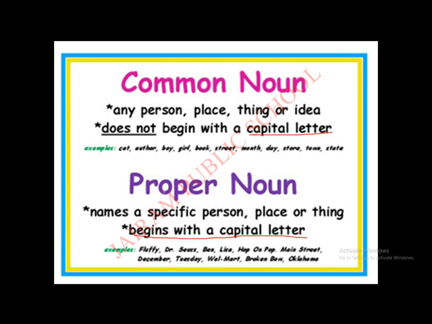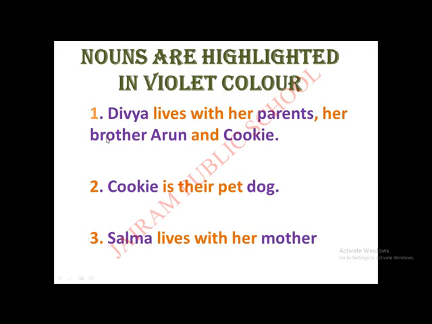Understand, children? Very good. See, the nouns are highlighted in violet color. You all identified this, no? Easily. Now you understand why some words are written in capital.